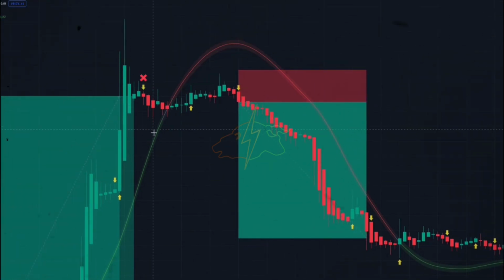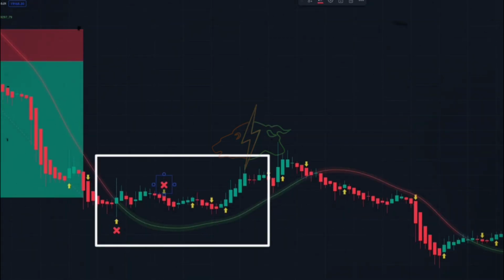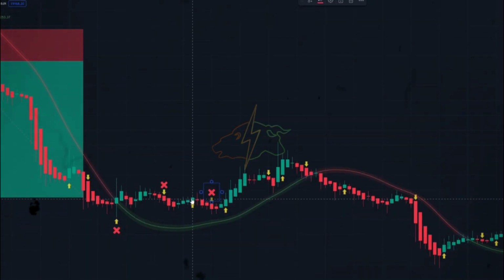This signal is not valid because here the graph is green and moving upwards. This signal here is also not valid at all because the graph has turned red. I think you know how to get signals from this indicator. Here is the range area of the market, and the indicator is going to make mistakes and give false signals. But by adding the next indicator, I'm going to fix these false signals.